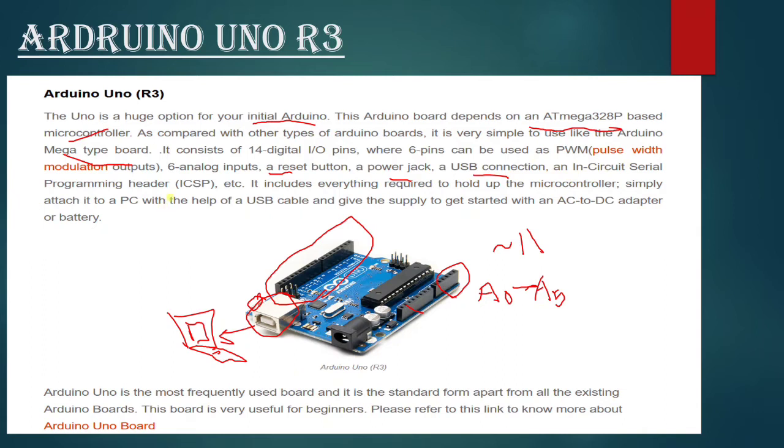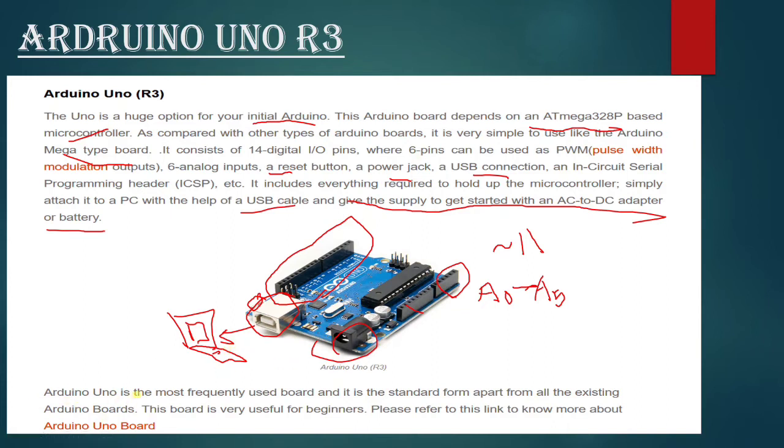An in-circuit serial programming header, ICSP, etc. It includes everything required to hold up the microcontroller. Simply attach it to a PC with the help of a USB cable. Give the supply to get started with an AC to DC adapter or battery. This is the power port. Or we call this the power jack.